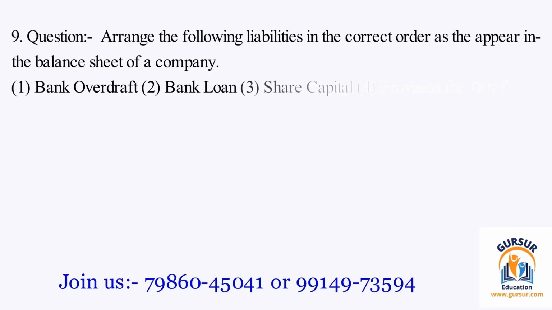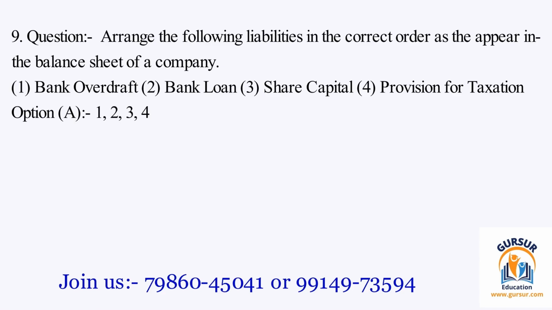Question number 9. Arrange the following liabilities in the correct order as they appear in the balance sheet of a company. 1. Bank overdraft. 2. Bank loan. 3. Share capital. 4. Provision for taxation. The option A is 1, 2, 3, 4.